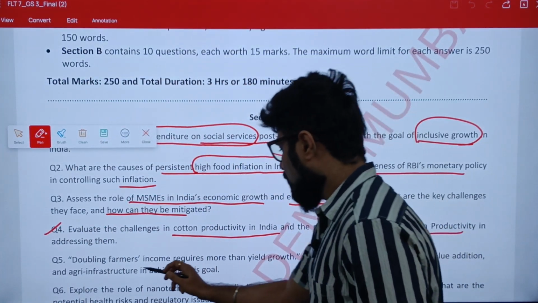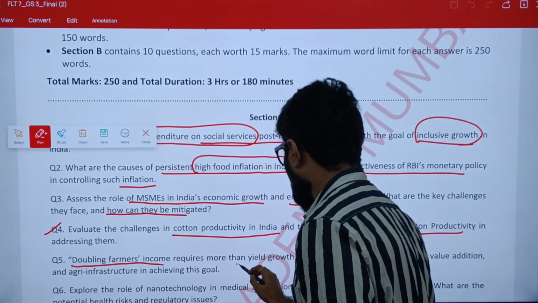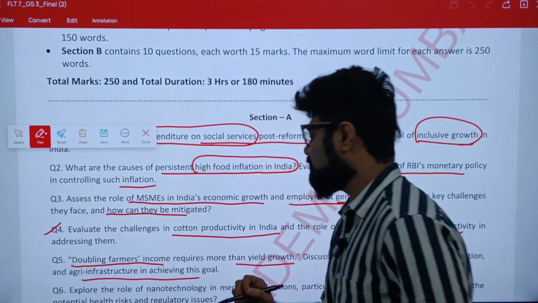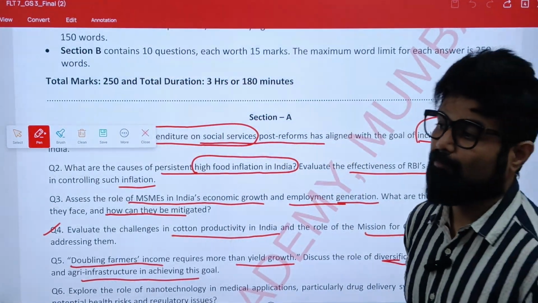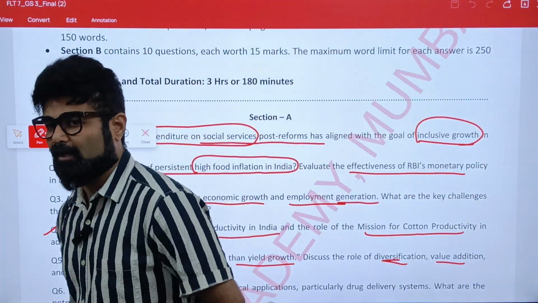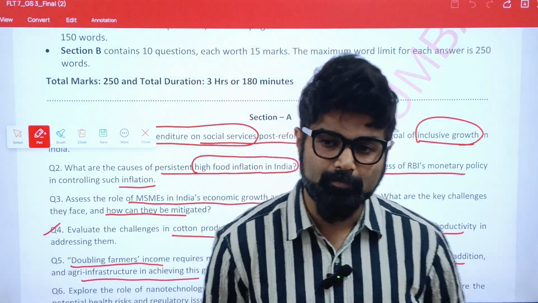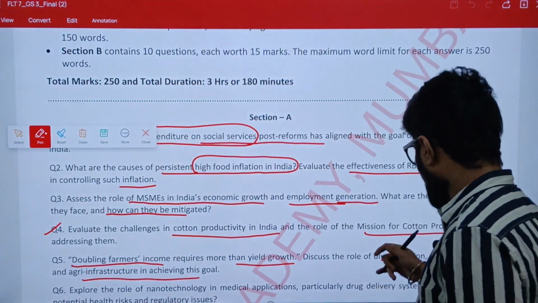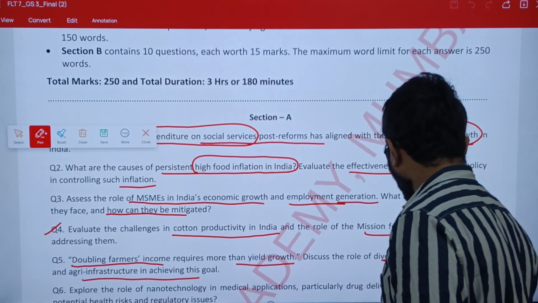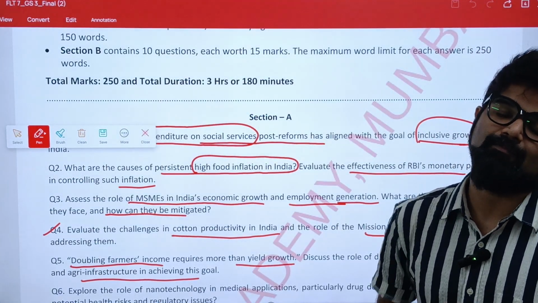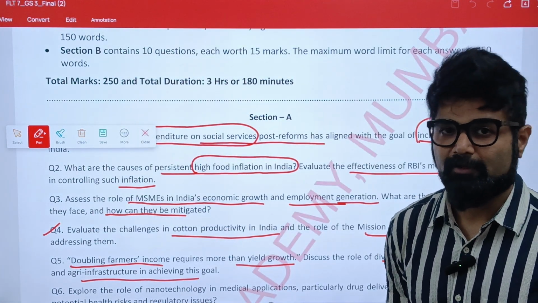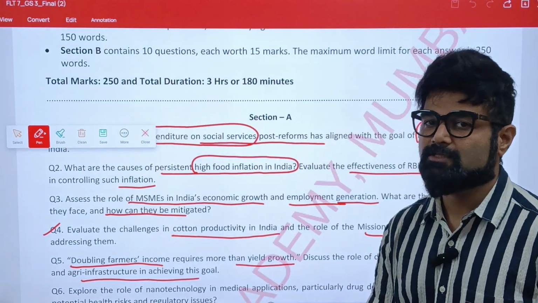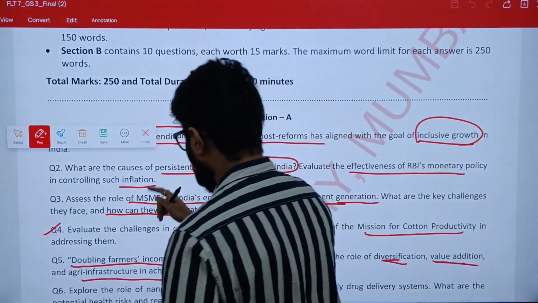Next, doubling farmers' income requires more than yield growth. Discuss the role of diversification, value addition, and agri infrastructure in achieving this goal. This theme is very important, not only from this perspective but also as an essay-related theme. This is about doubling farmers' income, and how inclusive growth, crop diversification as well as value addition can be achieved. Here important statistical data can be added to answer this type of question. So this is very important.